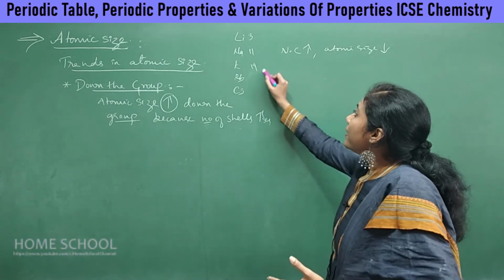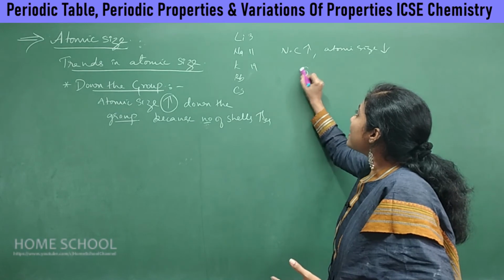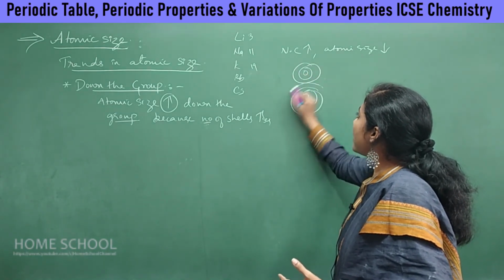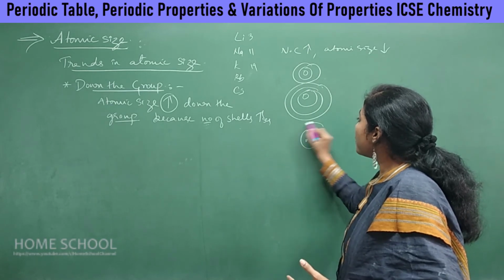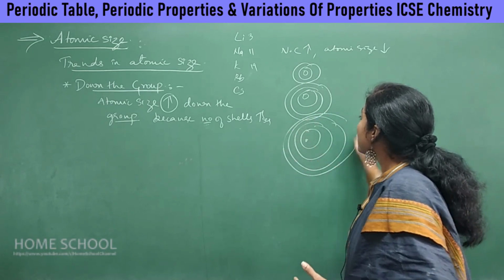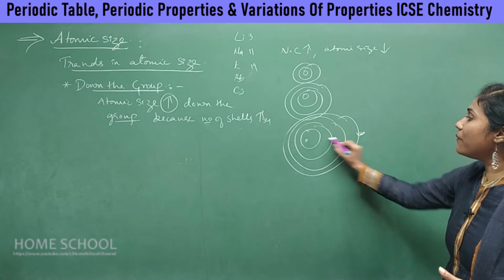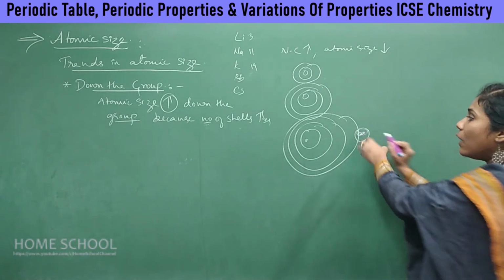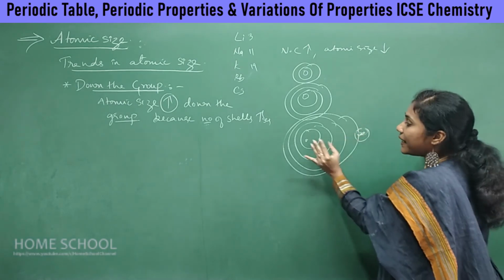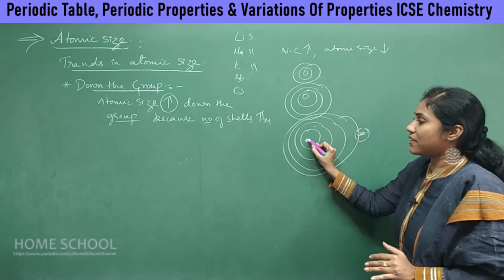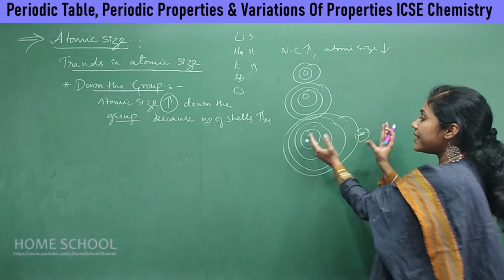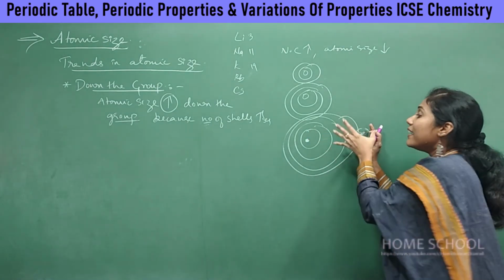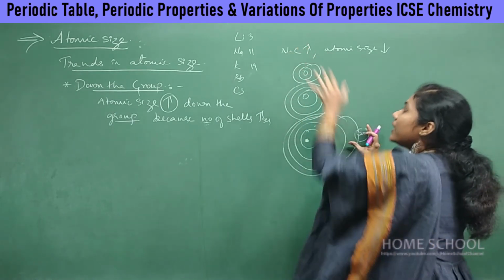Okay, say, lithium has only 2 shells, right? Sodium has 3 shells. Potassium has 4 shells, right? So the outermost shell is somewhere very far, so the electron present in the outermost shell is not getting much attraction from the nucleus, right? So automatically this distance, the outermost shell placed very far, dominates over nuclear charge.